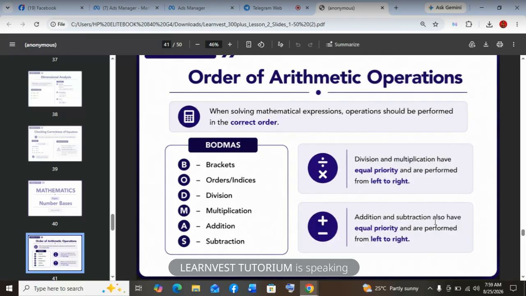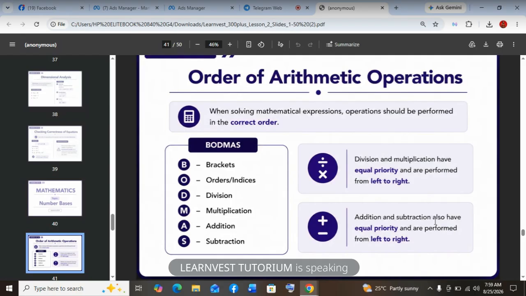We'll go to another example. Evaluate 4 plus 3 bracket 8 minus 5. So let's deal with the bracket first. 8 minus 5 is 3. So this is 4 plus, okay, you multiply next. 3 times 3, 9. So it simply means 4 plus 9, 13. 13 is the answer. If you don't follow that, you get a wrong answer.